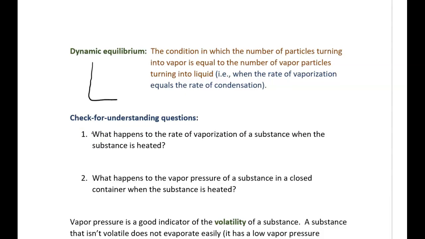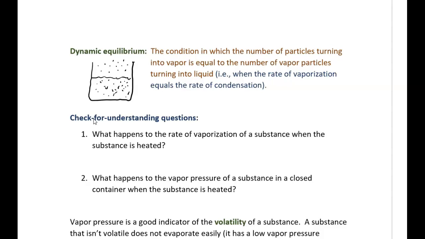Let's say we have a container, and in the container there's a liquid. This will represent the surface of the liquid. Remember what a liquid is. It's just a whole bunch of particles that have attractions to each other, but not so strongly attracted that they can't move around. That would be a solid. And let's say that above the surface of the liquid, some of the particles of the substance are more freely moving around. These dots that I'm drawing up above the surface represent the vapor particles of the substance.